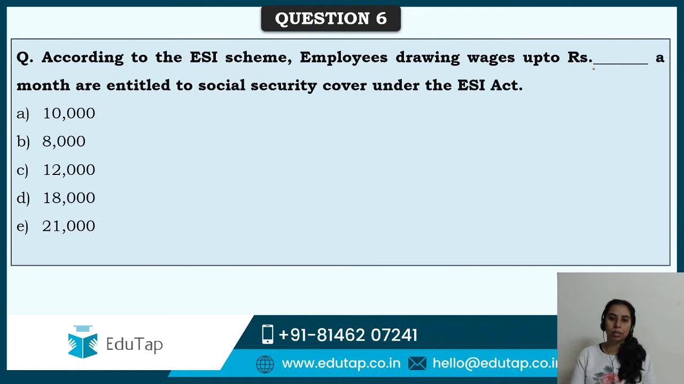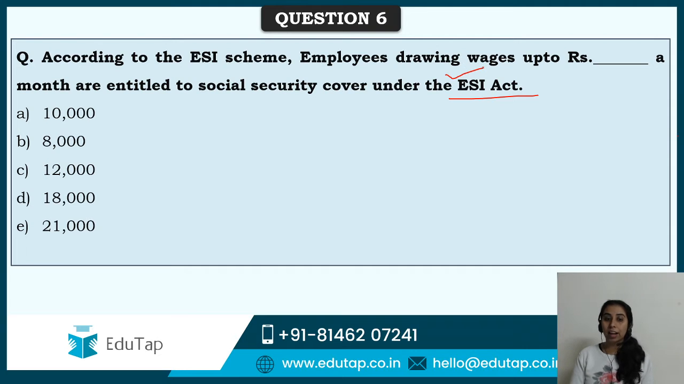Next question: according to the ESI scheme, employees drawing wages up to rupees dash a month are entitled to social security cover under the ESI Act. Now, why are we covering this particular thing, guys? This has been recently increased, I think in June or July. A few months back this was increased. Earlier it used to be rupees 15,000.